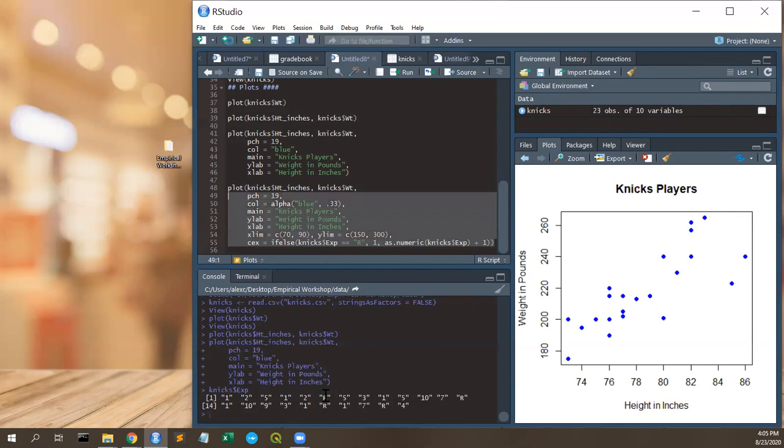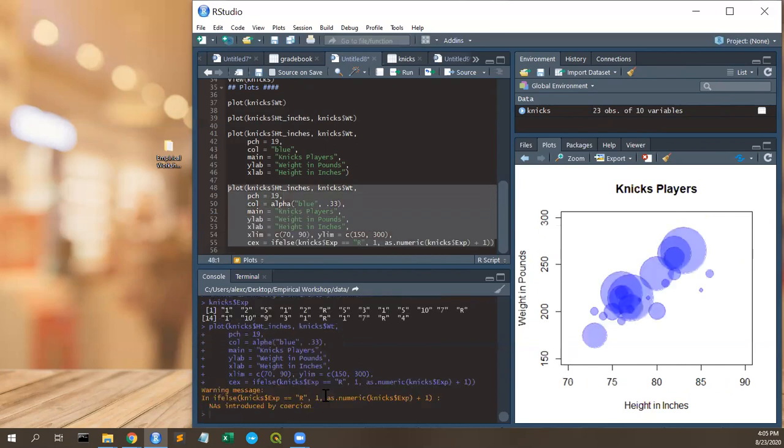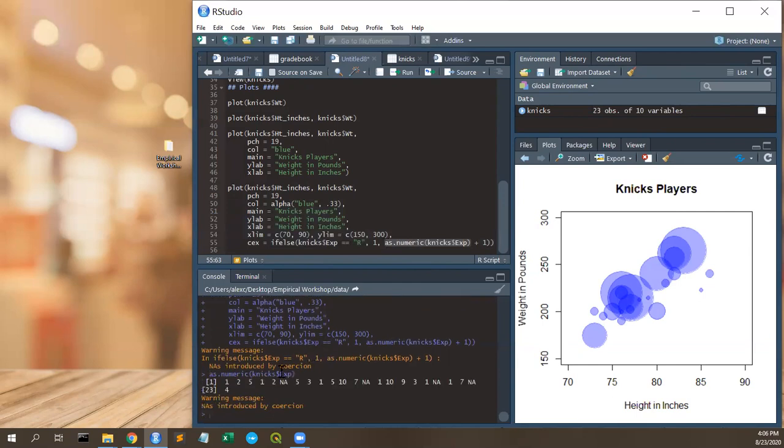And if we plot this, it looks pretty nice. There's a warning here because of this as.numeric. Because I'm doing this, we're going to have some NAs put in there because it's trying to convert R to a number, but we're already handling if it equals R, put a 1, otherwise plot like this. But it already looks really nice, and you can already see there's some sort of relationship here.